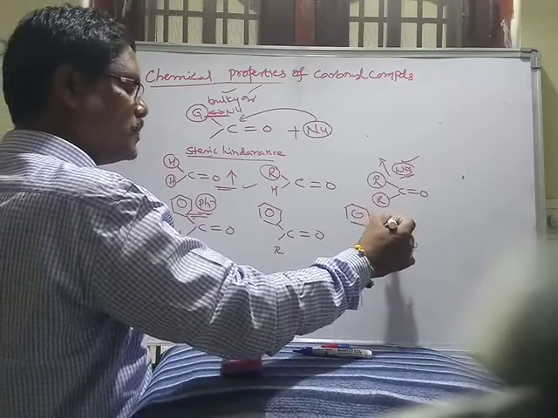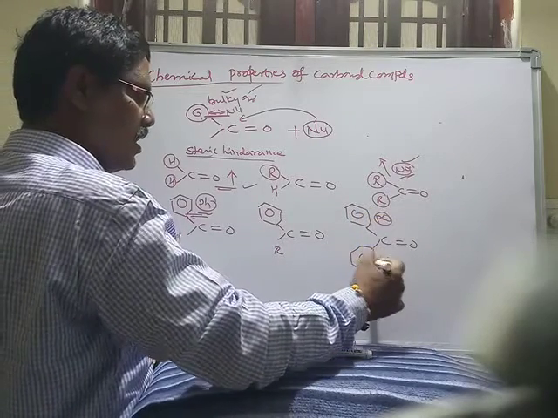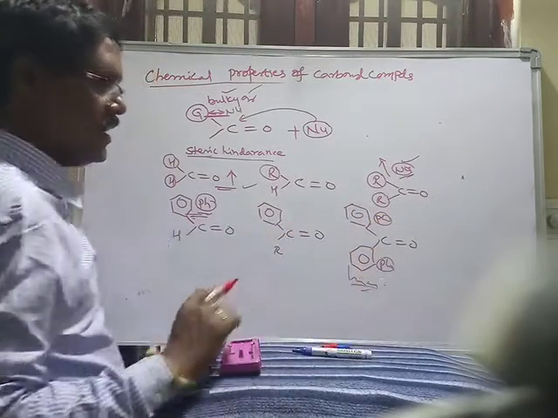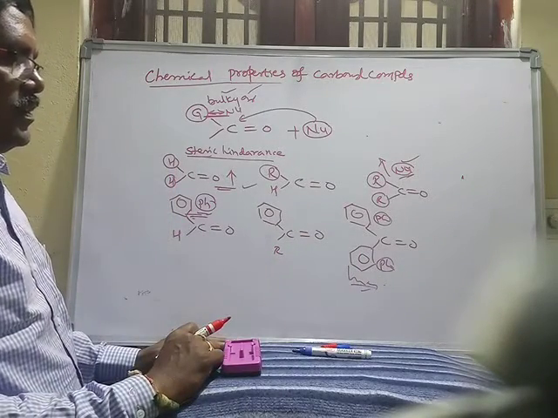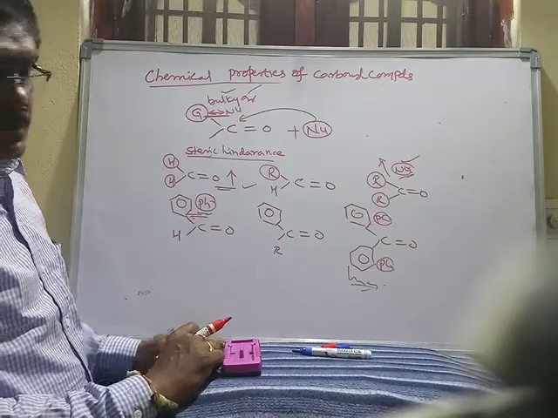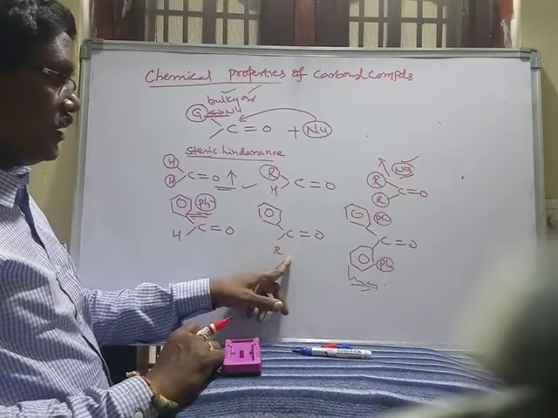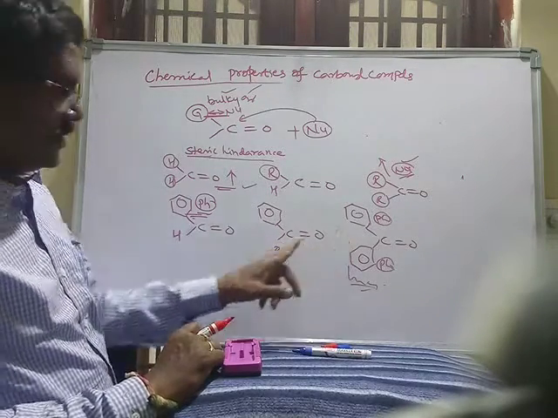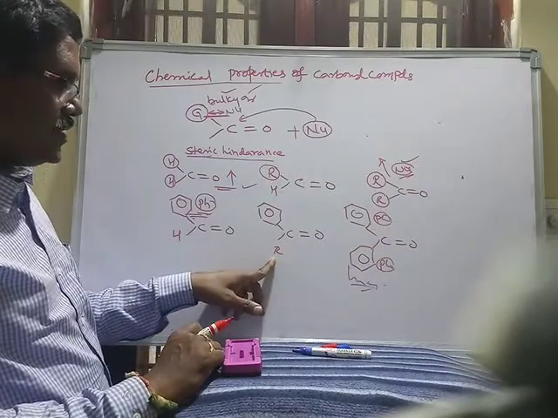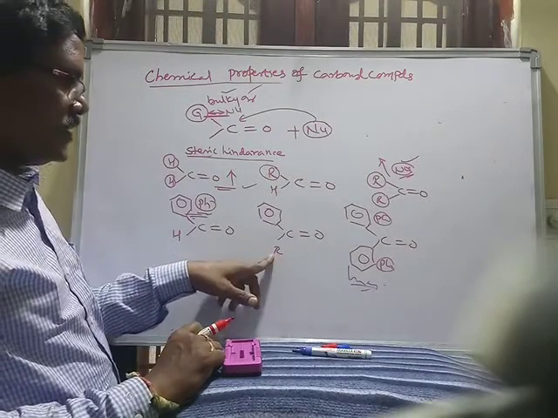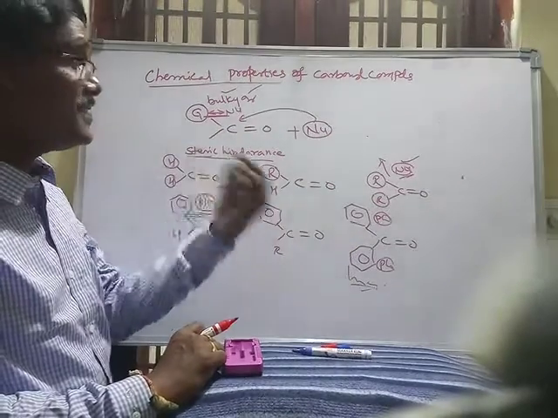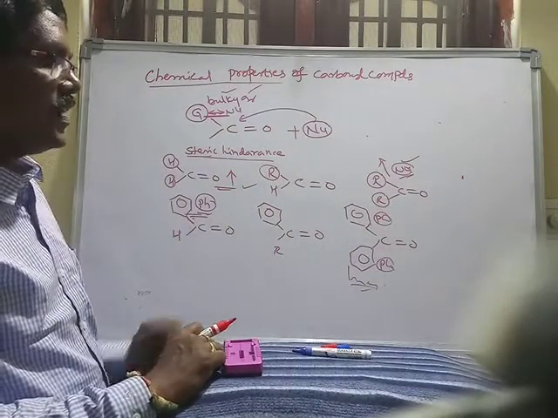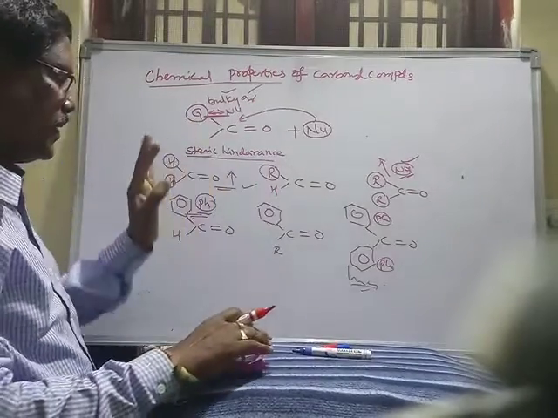Here there are two bulky groups, so steric hindrance is more. If R is changed to CH3, this is acetophenone, and this is benzophenone. Benzophenone exhibits the highest steric hindrance. That's why it is the least reactive.